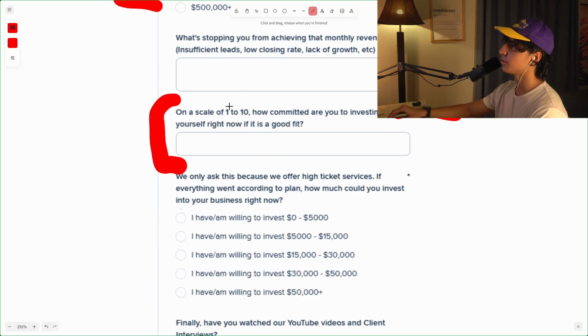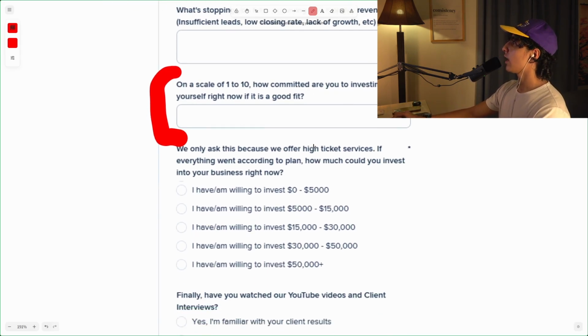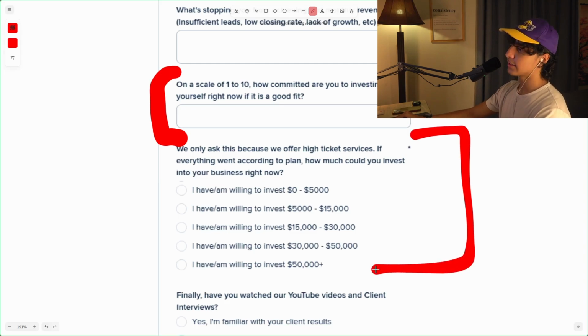He just doesn't want 10 options, so he doesn't do multiple choice. We only ask this because we offer high-ticket services. If everything went according to plan, how much could you invest into your business right now? I recommend everybody add this kind of question in, and on a default form, I would always add this.